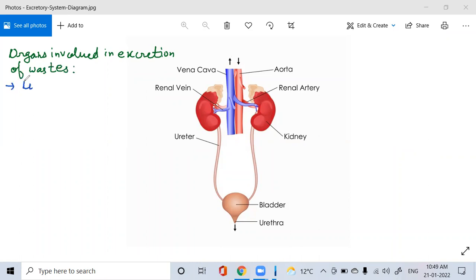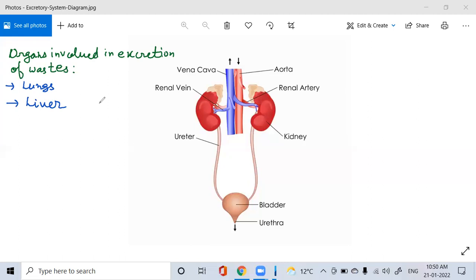First is lungs. We know about lungs, right? Excess carbon dioxide is exhaled during respiration by the lungs, right? Then we have one more, that is the liver. We know that ammonia is a toxic substance generated in our body.